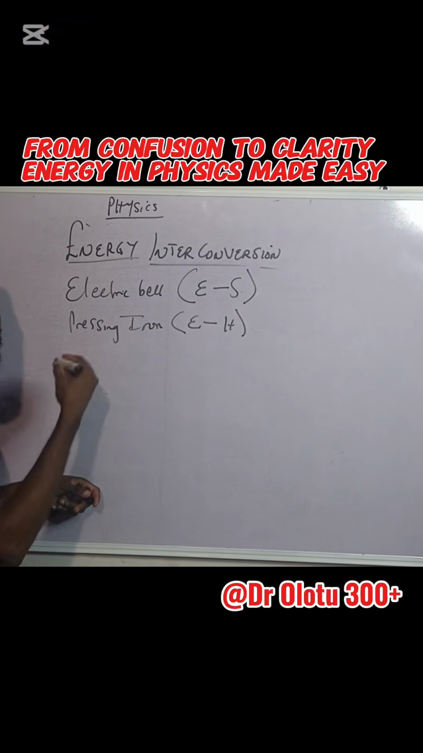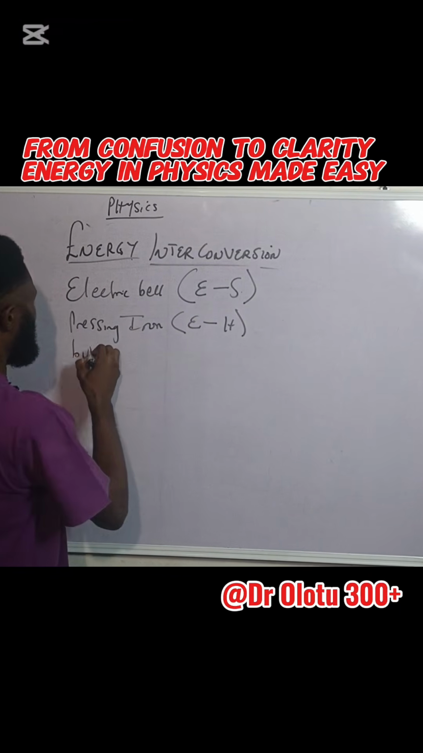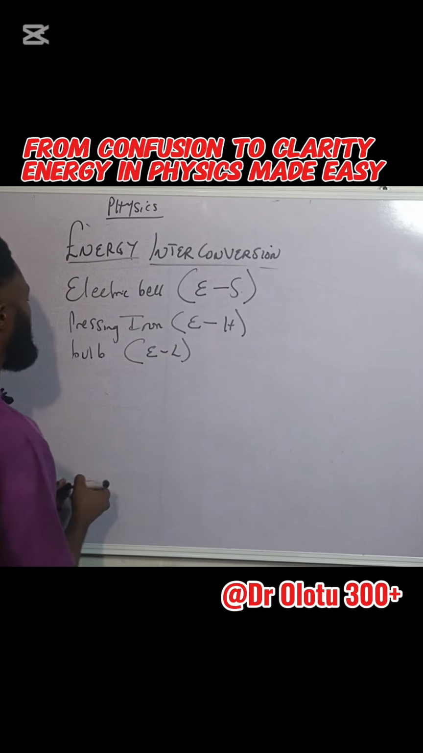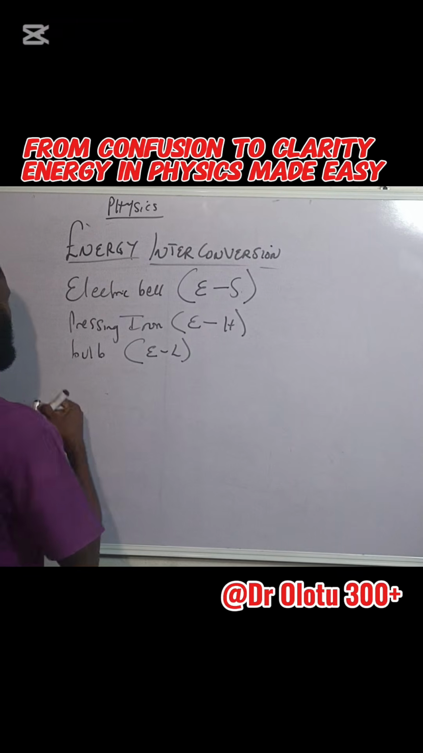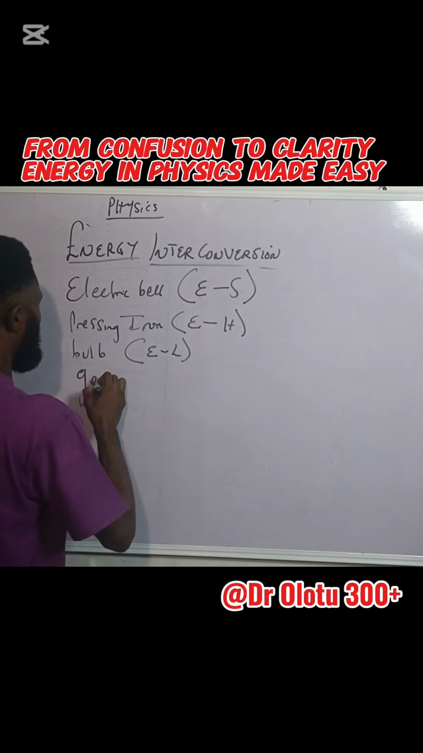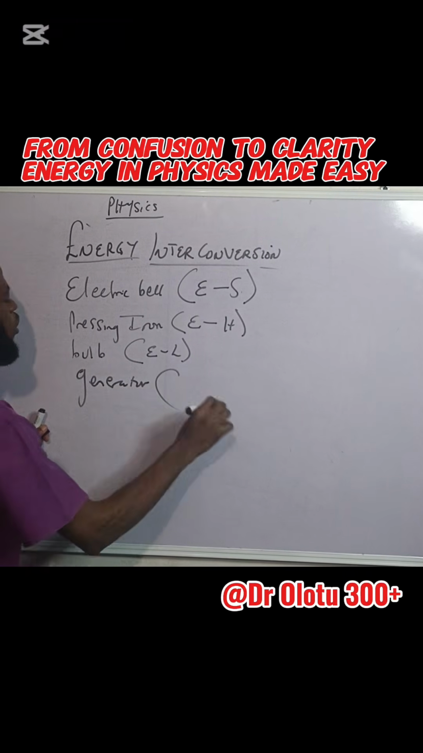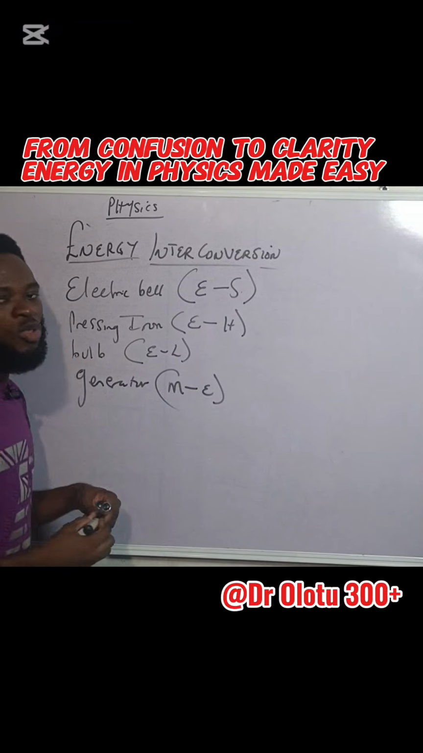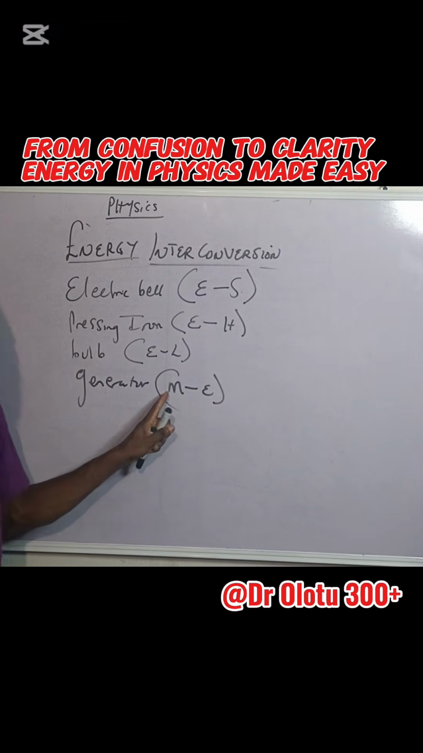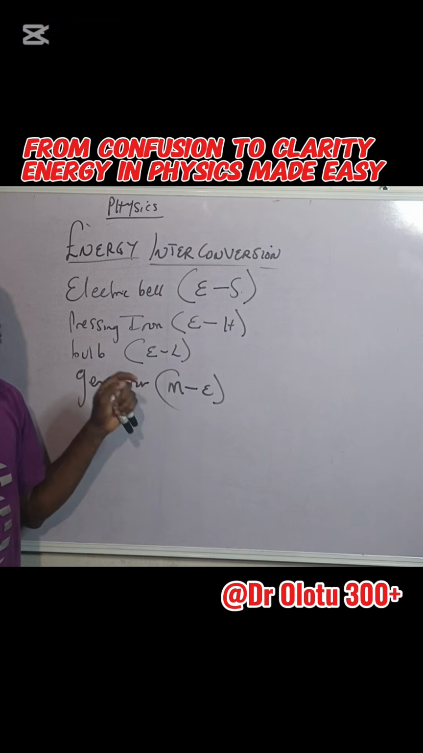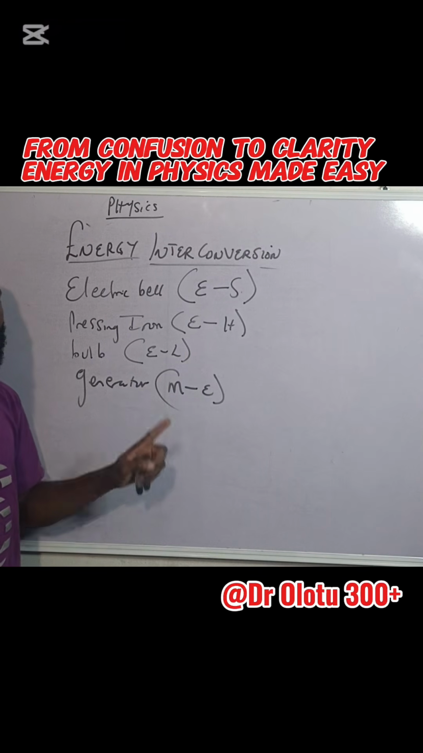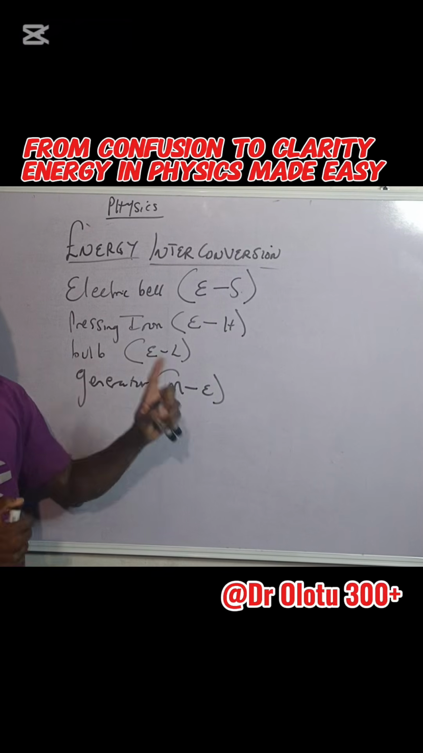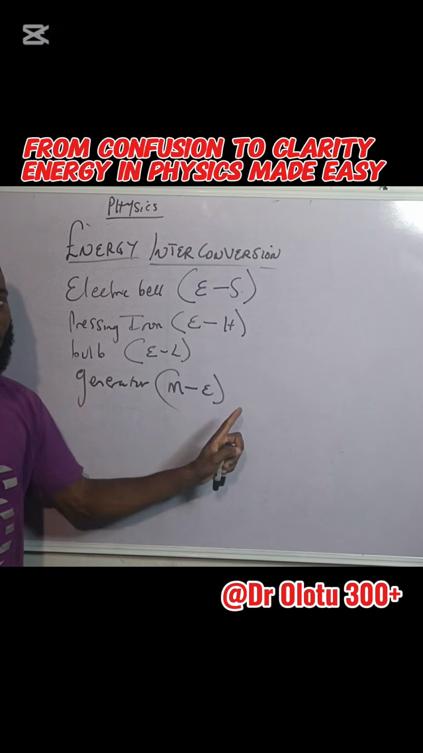All right. There are others as well. There is bulb, electric bulb. In this case, we have electric to light. There is also generator. In the case of generator, we have mechanical to electric. Please do not make the mistake of thinking that for generator it is chemical because you use fuel. No, the fuel used in generator is used to move the motor, which is mechanical energy, and of course which generates electric energy. We'll start discussing electromagnetism and we'll explain this.